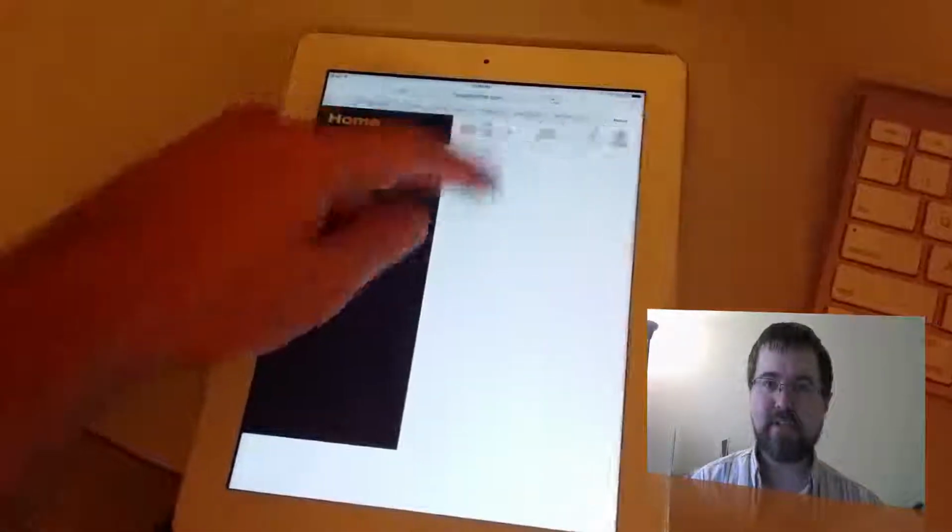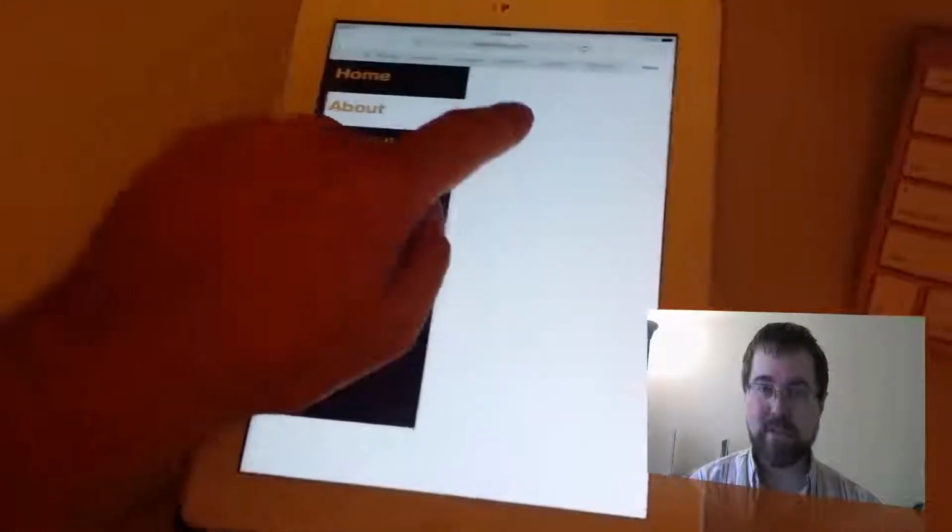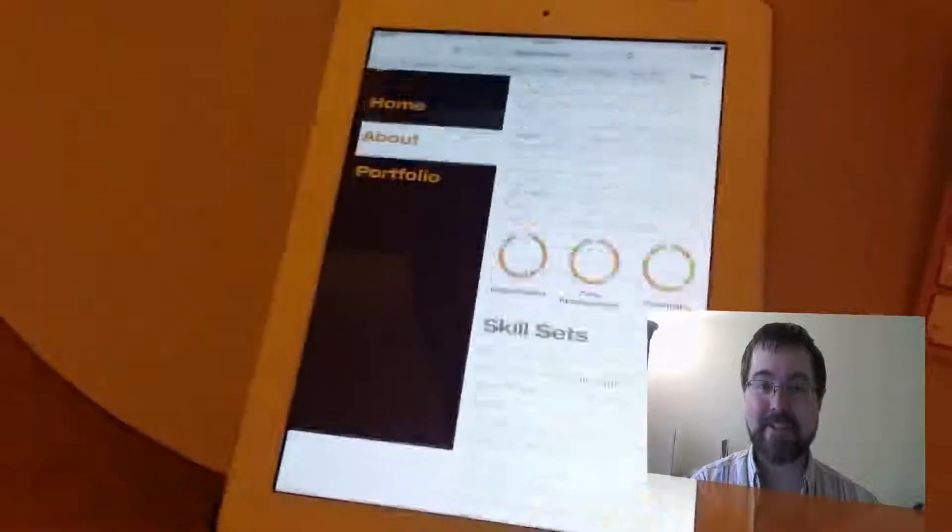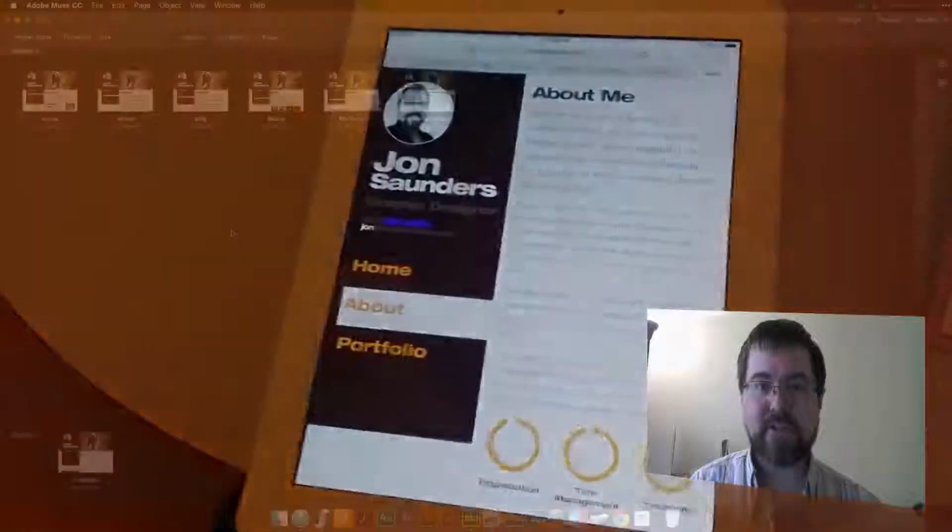So as you can see, when you scroll down to the bottom, it will just keep going and going and going. And if you keep going for a long time and you eventually want to scroll back up to the top, you have to scroll and scroll and scroll to try and make it back to the top. Fortunately, the fix is very, very simple.